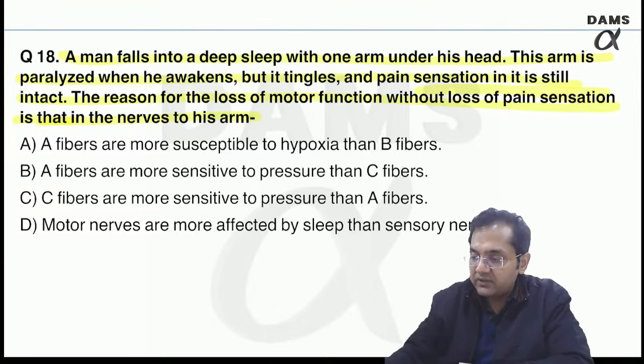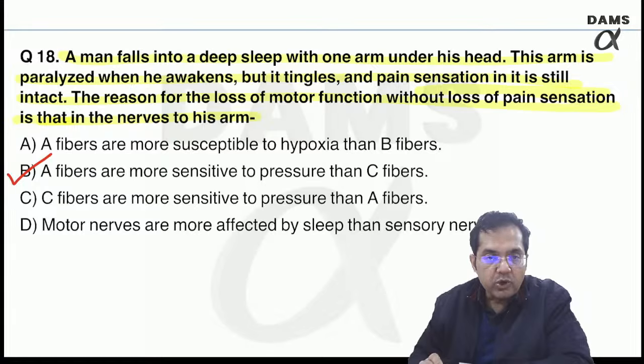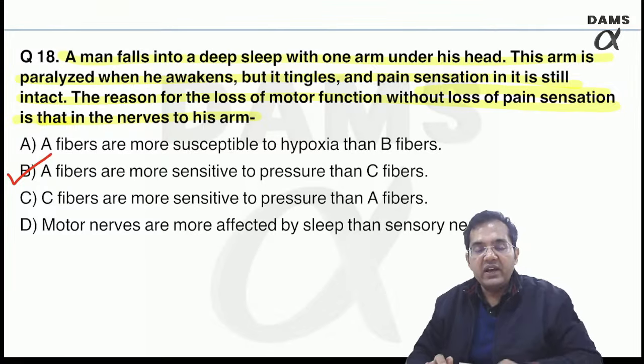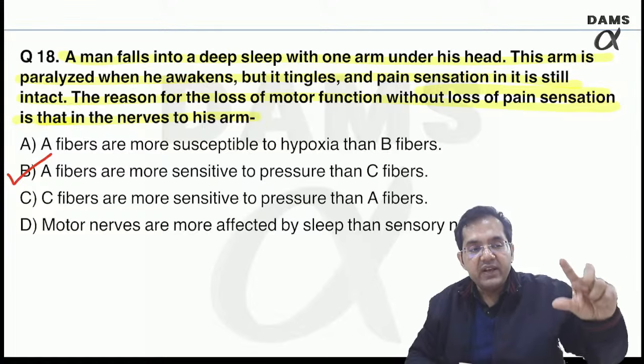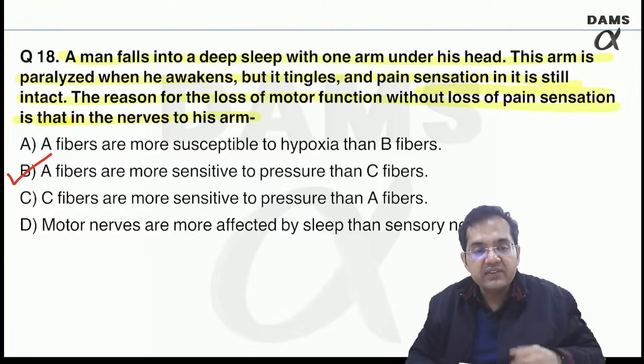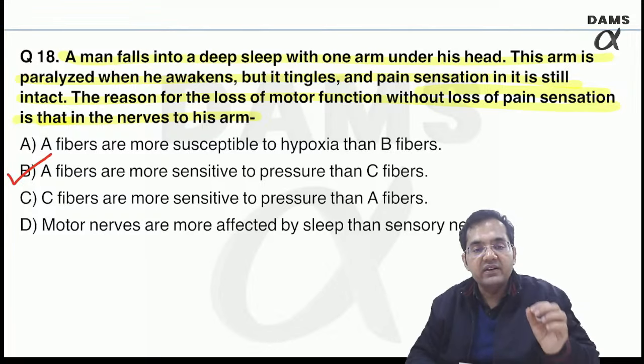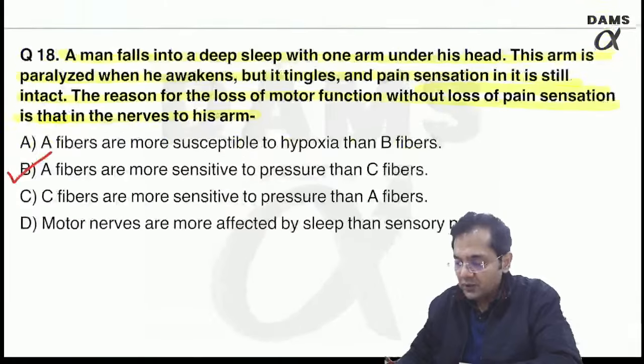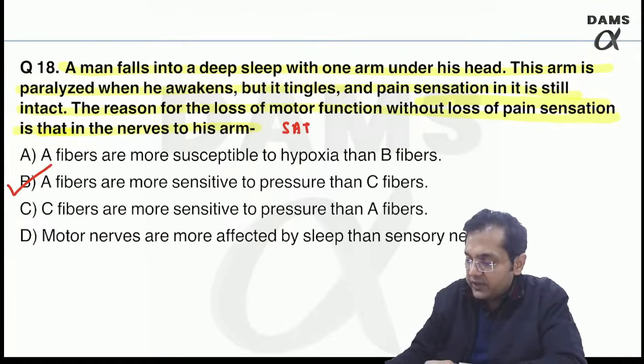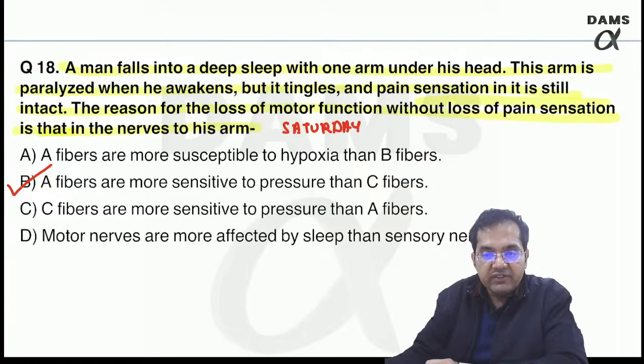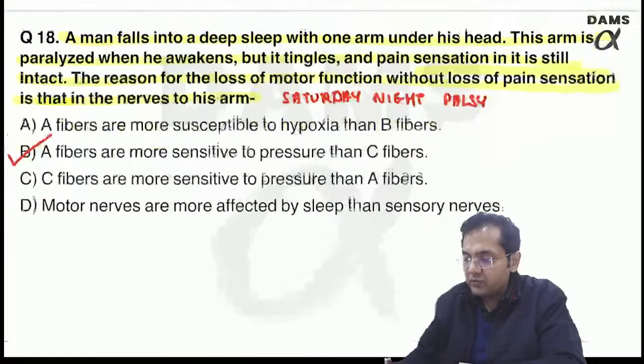What has happened is that the A fibers are much more susceptible to pressure than C fibers. That is the correct answer. Because there is no loss of pain, remember, as you apply pressure, the thickest fibers are compressed maximum. They have maximum percentage reduction in diameter, resulting in maximum failure of impulse conduction. This is also famously asked as an alternative question, and you should definitely know it: horizontal integration with anatomy, Saturday night palsy, right? Let's move to question number 19.